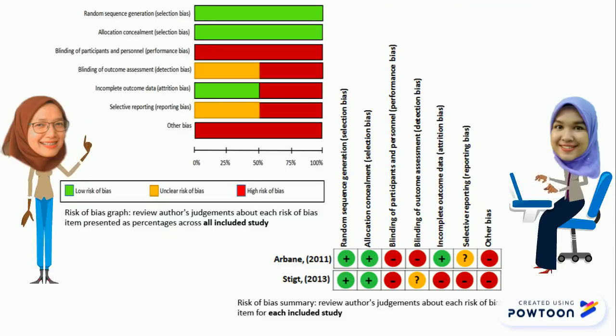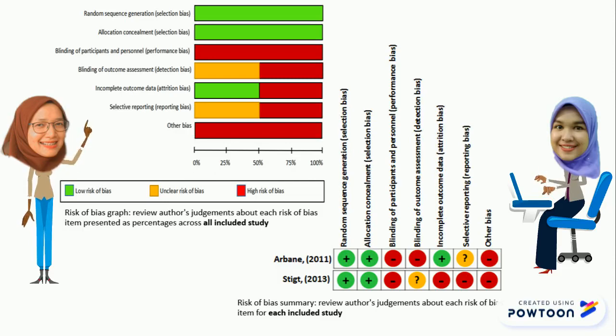Now, let's have a look at the graph of the risk of bias summary first. From this graph, 4 out of 7 domains included in the Cochrane Collaboration 7 evidence-based domains table were identical across the two studies, which are random sequence generation, allocation concealment, blinding of participants and personnel, and also other bias. Neither study reported blinding of participants and personnel, and both studies reported other bias. The domains which had the greatest variations were blinding of outcome assessment, incomplete outcome data, and selective reporting.